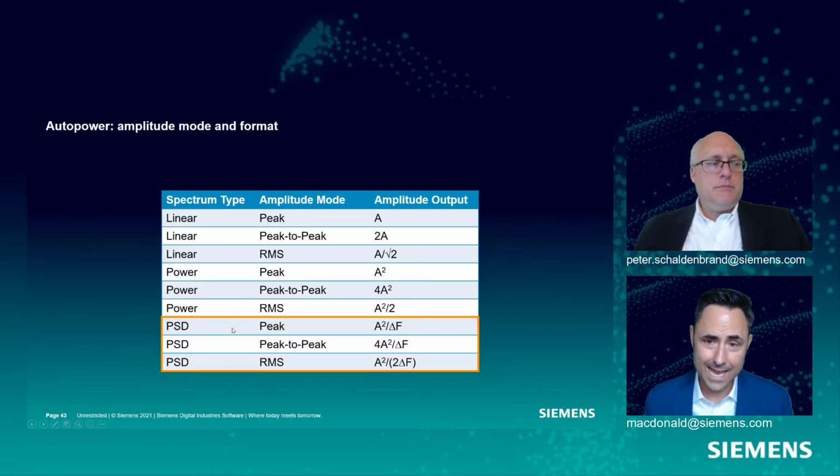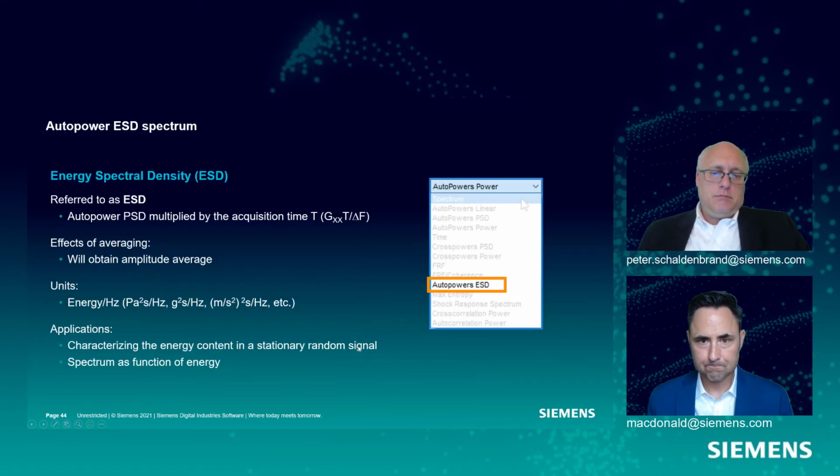So adding onto our little chart here, we now have a PSD format of our auto power. PSD can be shown in peak, peak to peak, or RMS, and this is how the amplitude ends up being calculated. Okay, so it's just getting more and more complex, but there are benefits to this complexity.